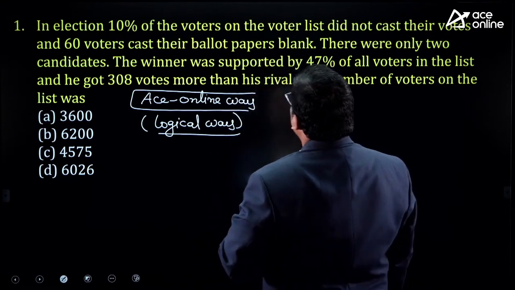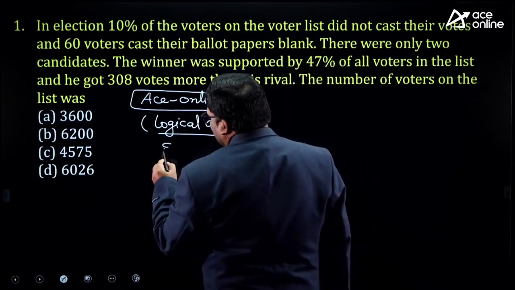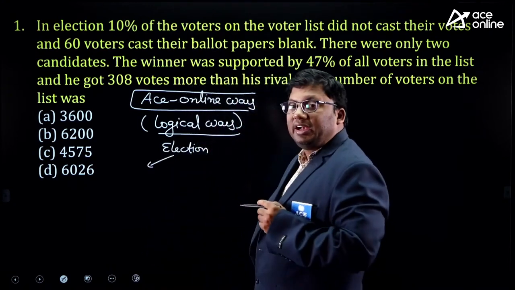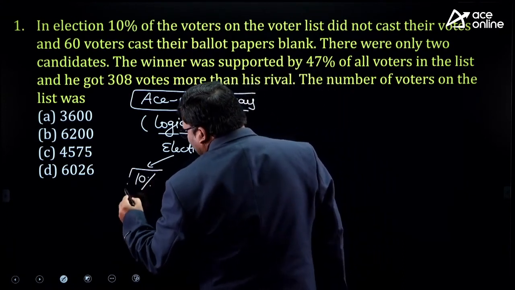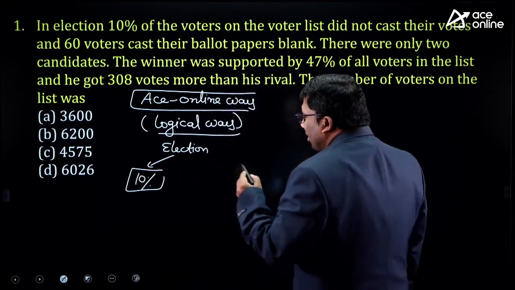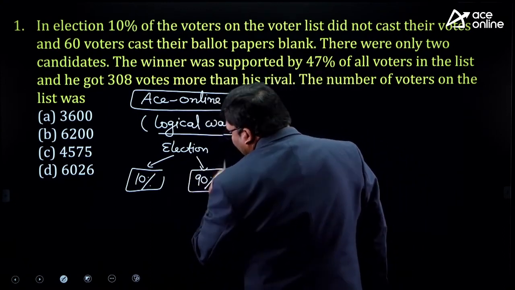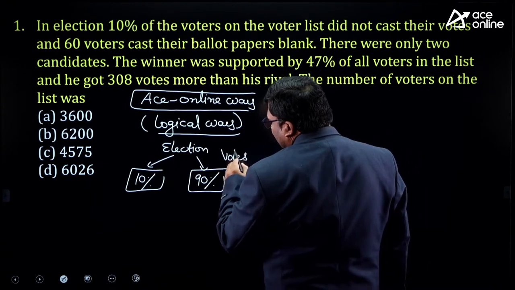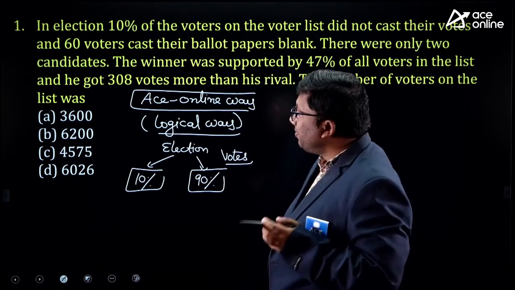In an election, 10% of the voters did not cast their vote. That means there is an election happening, and in that election, 10% did not vote. That means how many might have voted? 90% of the people went and gave their vote for a particular candidate, and 10% of the people did not go for voting. The first statement is clear.